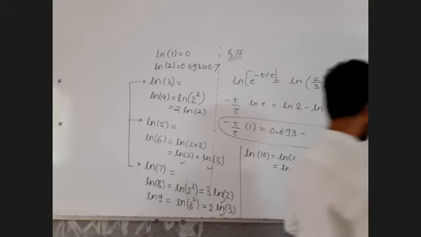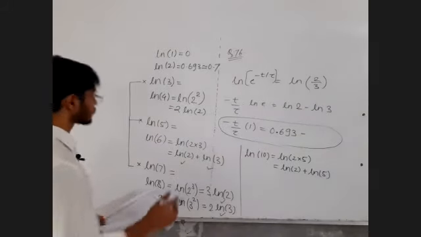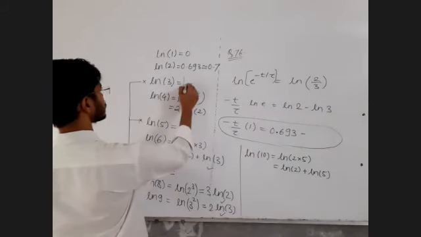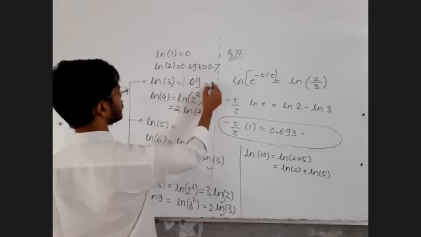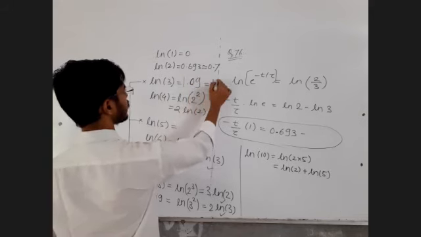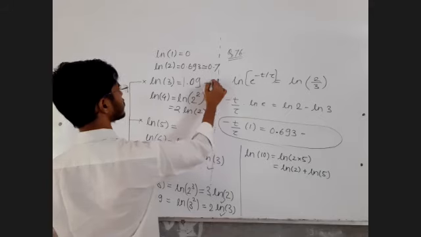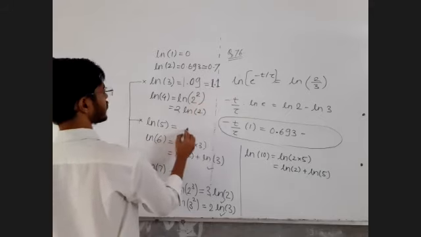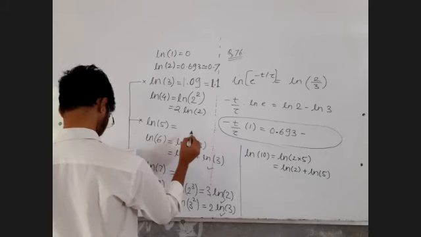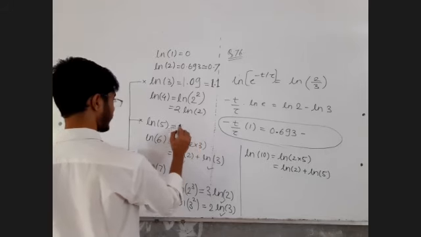So let me write those values. ln3 is 1.09. You can take it as approximately 1.1. ln5 is 1.79.